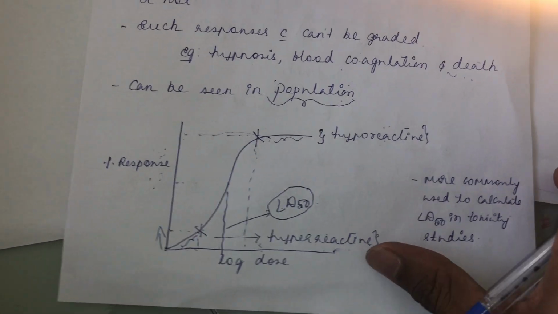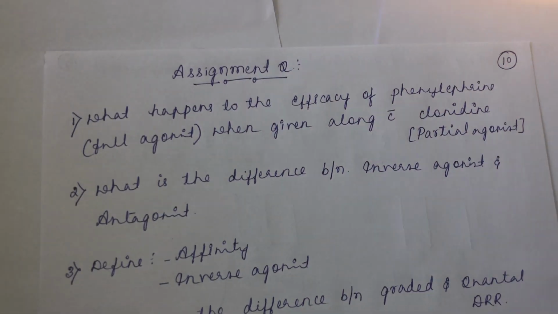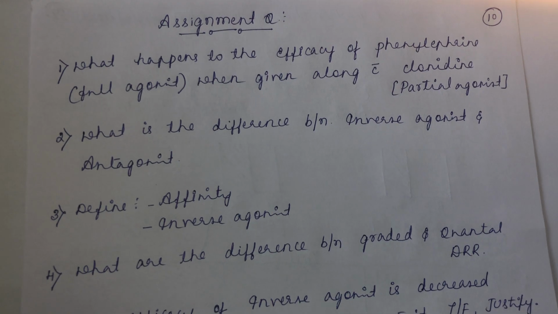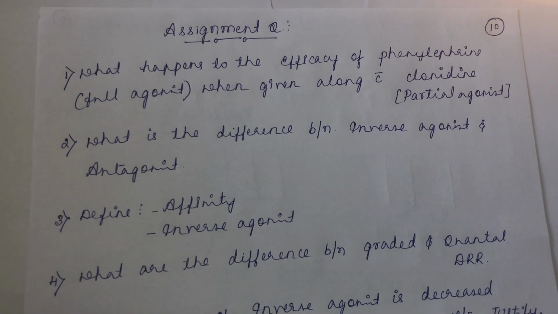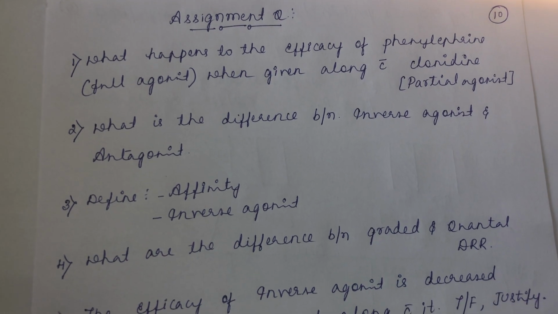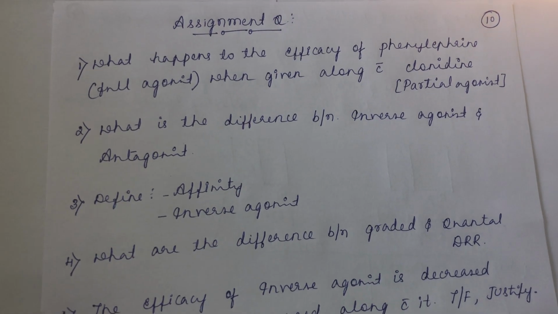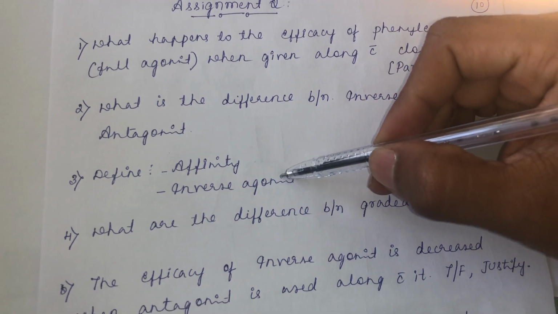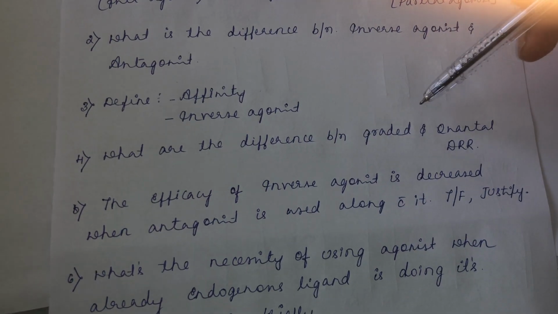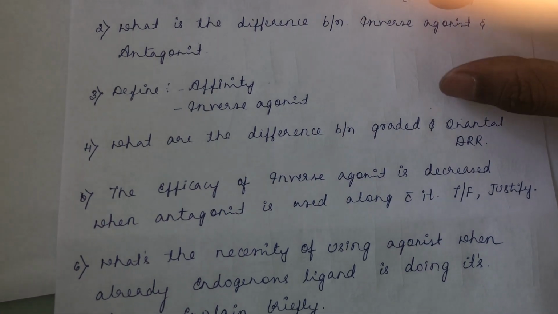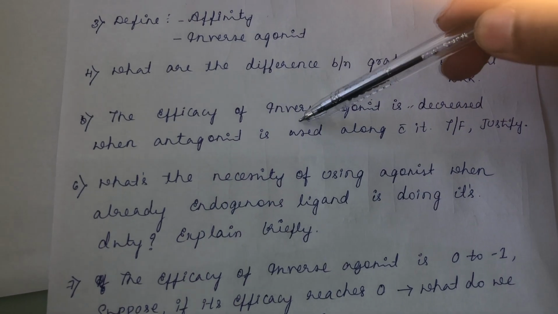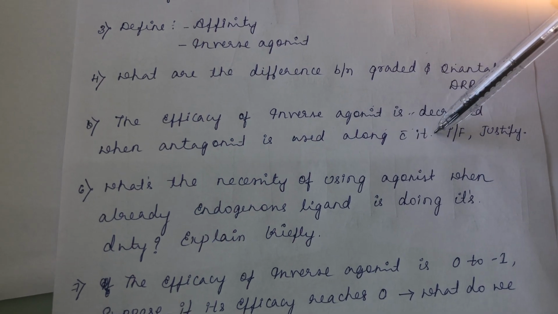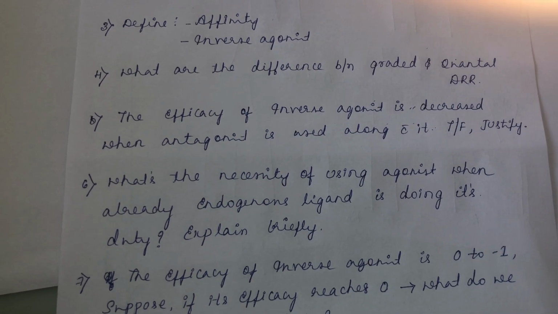Then the assignment questions. The first one is, what happens to the efficacy of phenylephrine when given along with clonidine, the partial agonist? What is the difference between inverse agonist and antagonist? Define affinity and inverse agonist. What are the differences between graded and quantal dose response relationship? The efficacy of inverse agonist is decreased when antagonist is used along with it: true or false? Justify if true, justify if false.